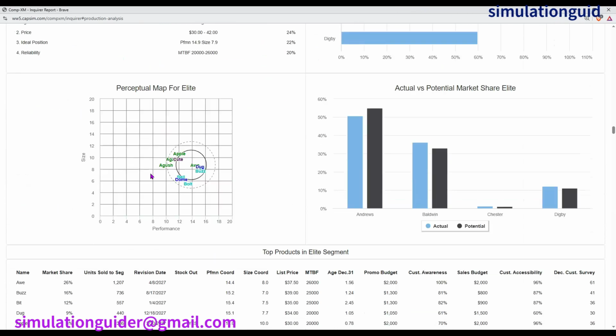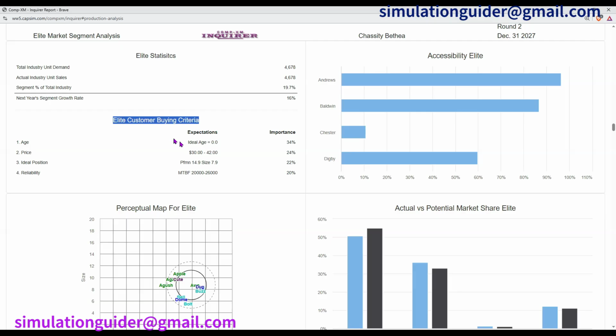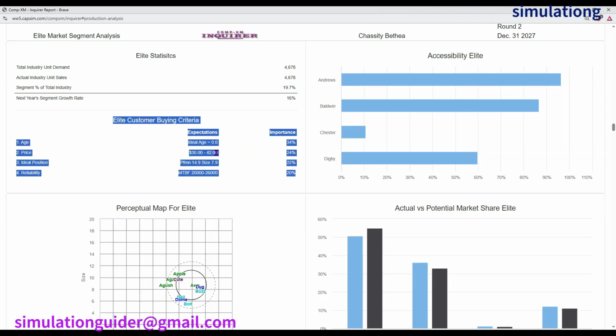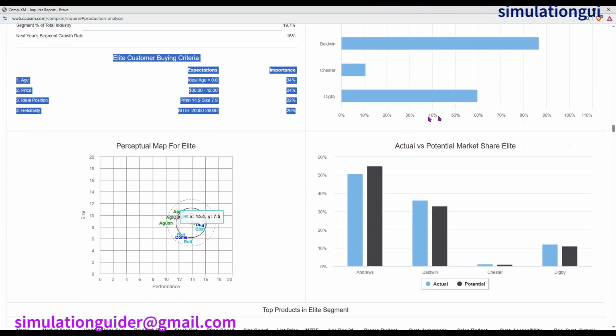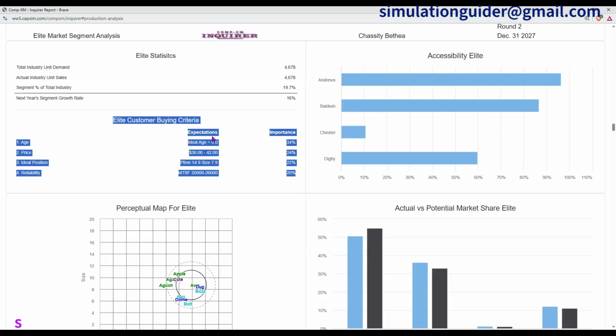Lastly, which is our last segment, here customers expect ideal edge of 0, it has 34% importance. Pricing between 30 and 42, it has 24% importance, and 14.9 and 7.9 for the size, it has 22% importance. Lastly, MTBF of 20 to 26,000. So that's what's on our report.